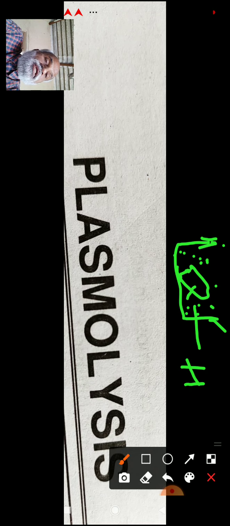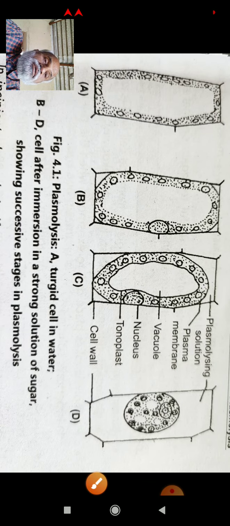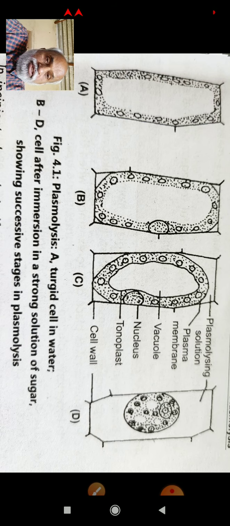Water from the cell sap will come out into the external solution, and that's why the cell sap will lose water due to the process of exosmosis, and this leads to the shrinkage of protoplasm. And how it occurs, that we will see during this discussion.